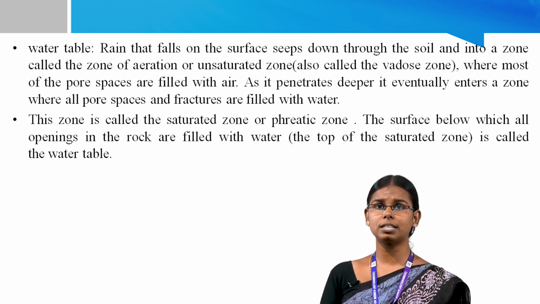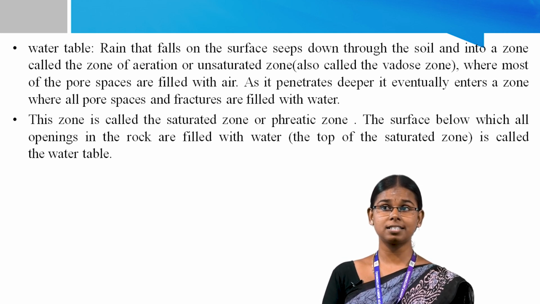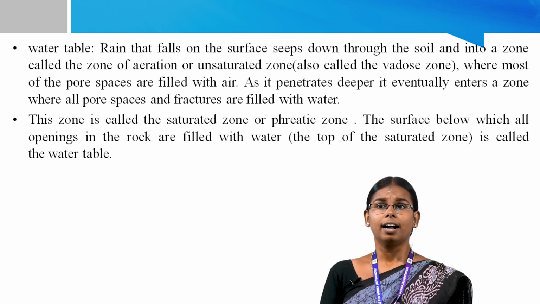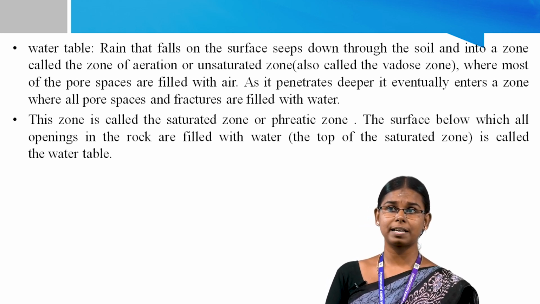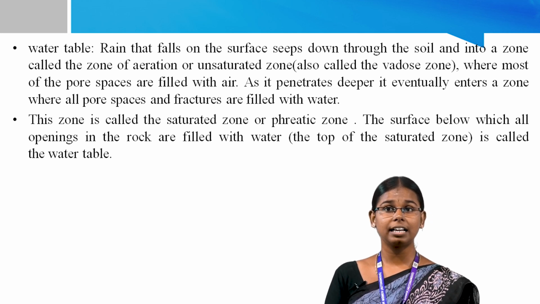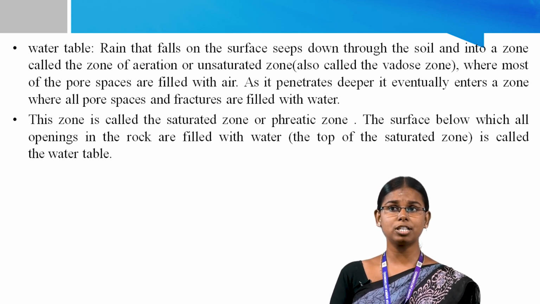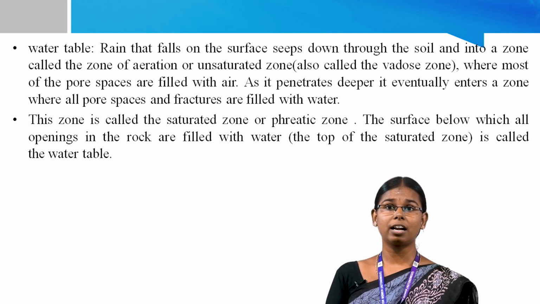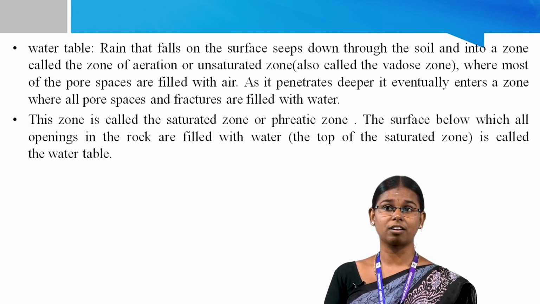Rain that falls on the surface seeps down through the soil into a zone called the zone of aeration or unsaturated zone, also called the vadose zone, where most of the pore spaces are filled with air. As it penetrates deeper, the water eventually enters the zone where all the pore spaces and gaps are filled with water. This zone is called the saturated zone or phreatic zone.